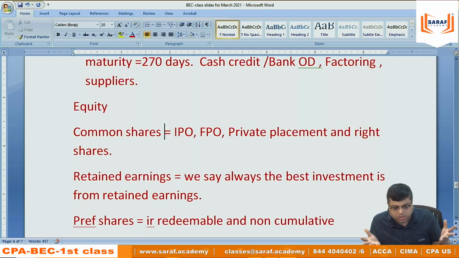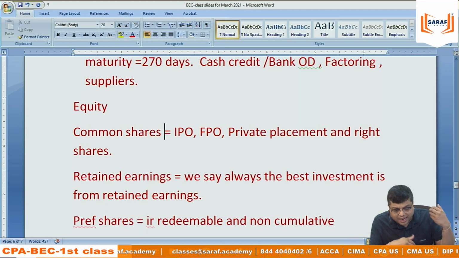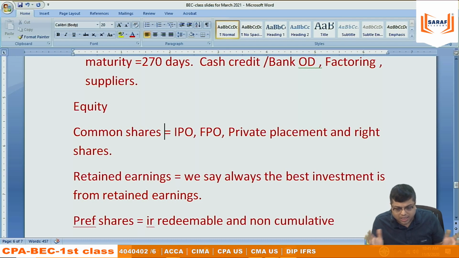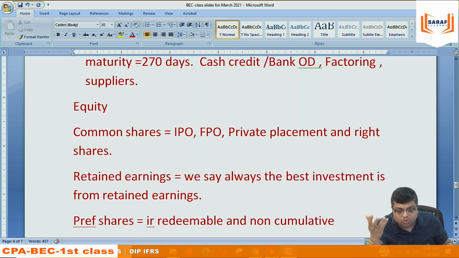In any course, CMA, ACCA, Indian course, MBA finance, any course, this is finance. This is finance only. There is no difference. You just understand that when your concepts are there, then we need to try the questions of the institute. We need to do the questions that are in the institute write-up.